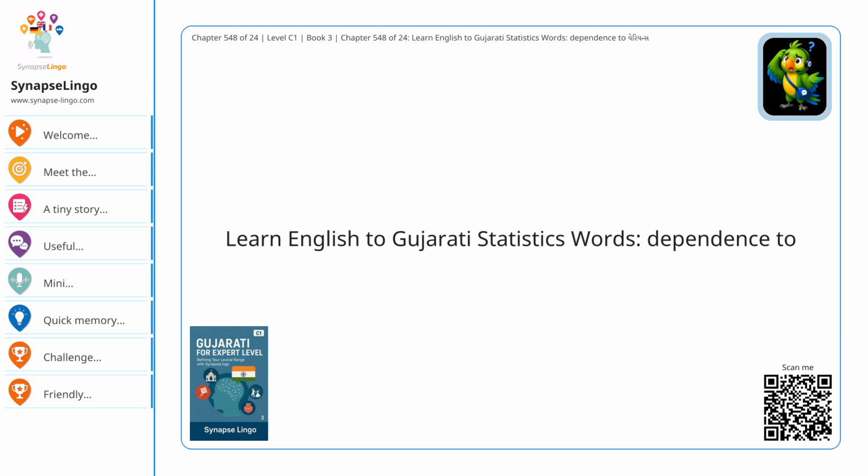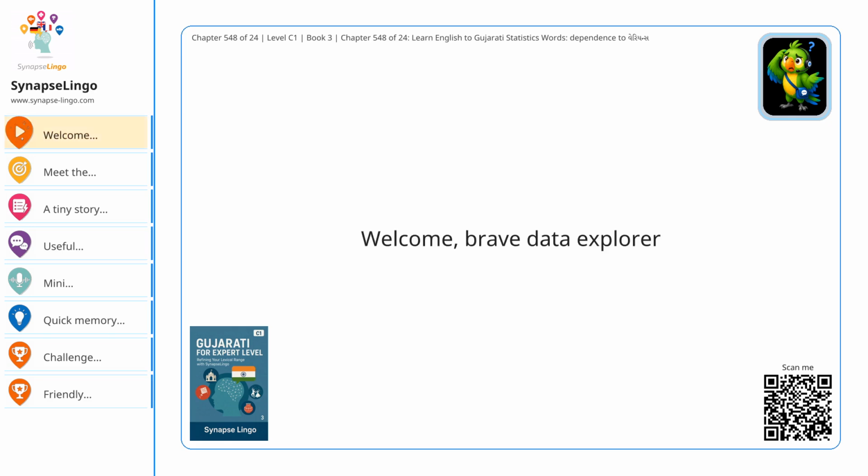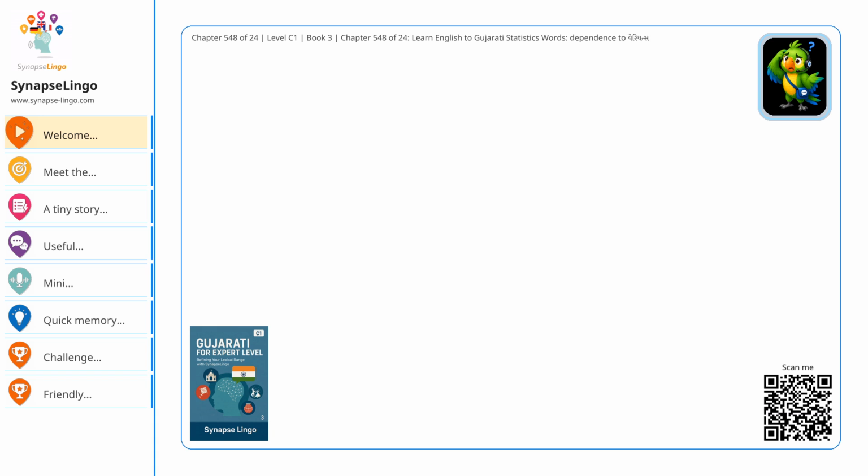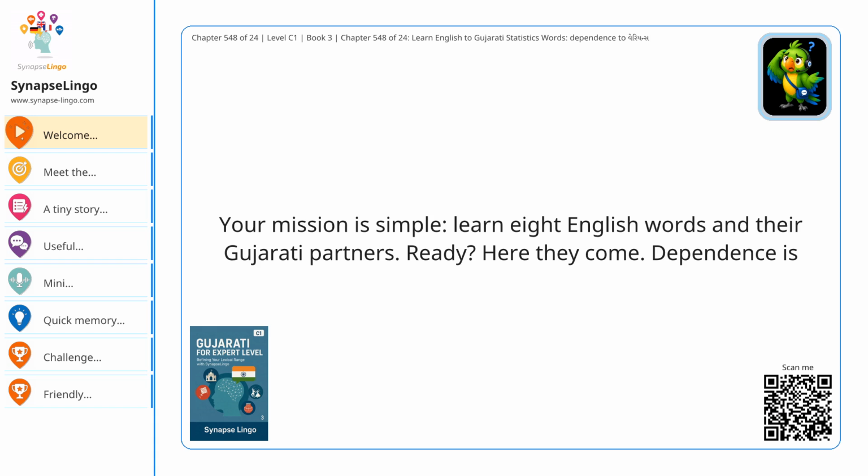Learn English to Gujarati statistics words, dependence to Variance. Welcome, brave data explorer. Today you are not just learning words. You are entering the dramatic soap opera of statistics, where numbers flirt, graphs overreact, and one variable always blames another. Your mission is simple. Learn 8 English words and their Gujarati partners.